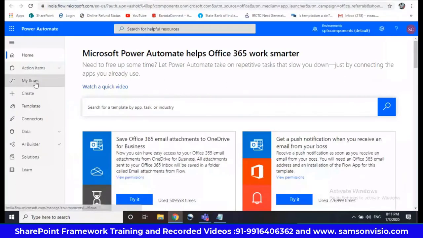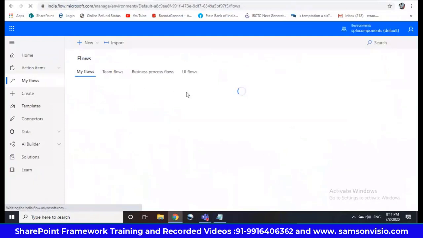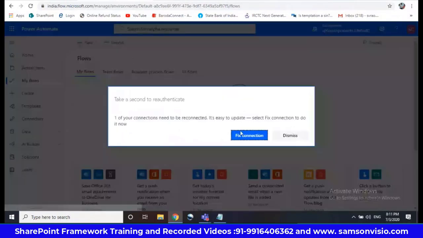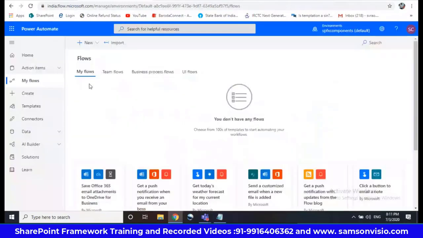Generally, as developers, we need to create Power Automate flows, or MS Flows. If we click on Flows, you can see the types: My Flows, Team Flows, Business Process Flows and UI Flows. These are the templates available.